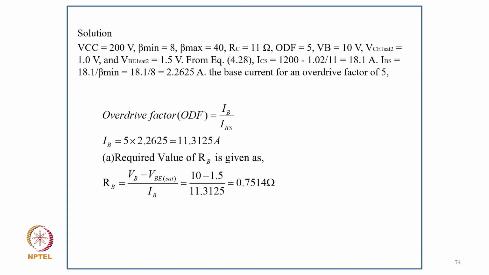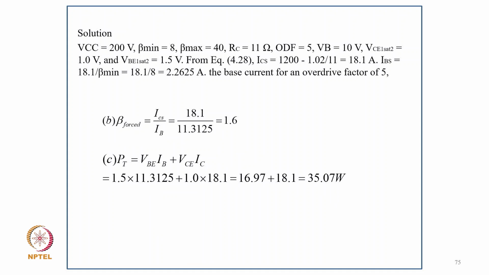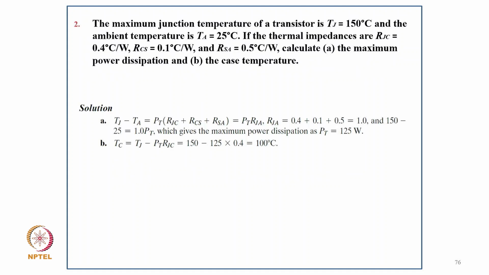So VCC is 200 volt, all data are given. The overdrive factor is IB upon IBS. So IB is here 5 into the saturation base current, which comes to 11.3125, and the required value of RB is VB minus VBE saturation over IB, that comes to 0.7514 ohm. And typically beta forced will be ICS upon IB, so it comes to 1.6, putting the value, and PT equal to PB plus PC, so it's 35.07 watt.